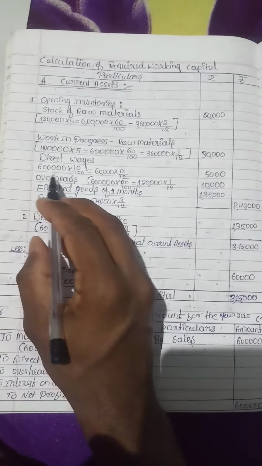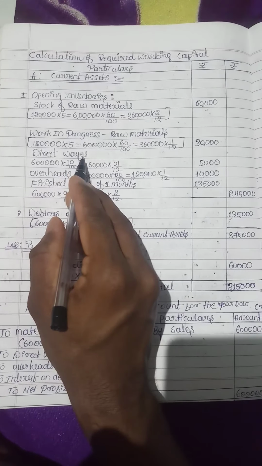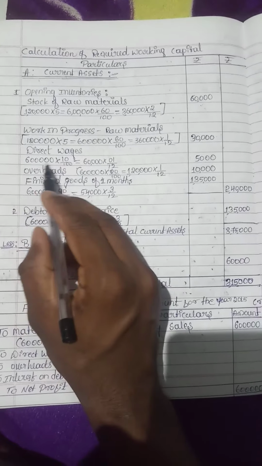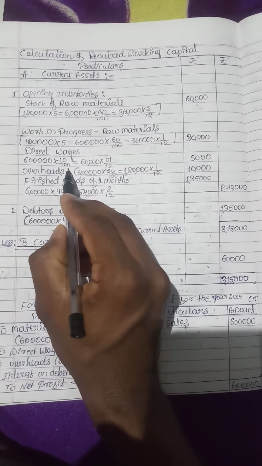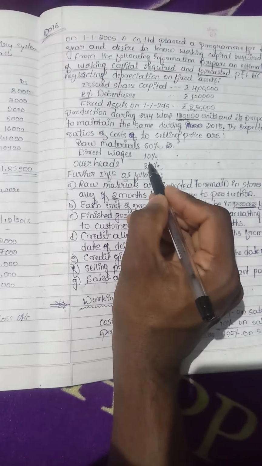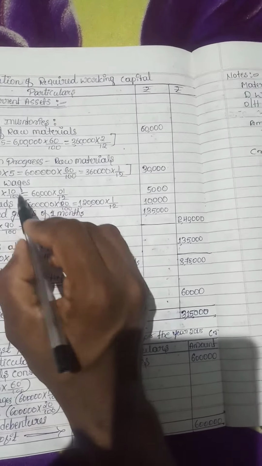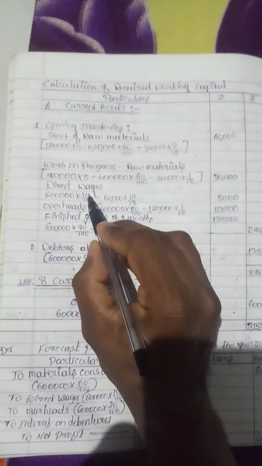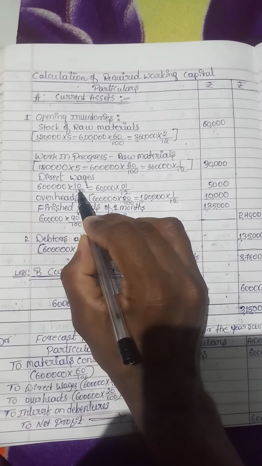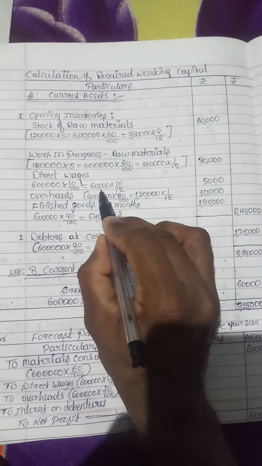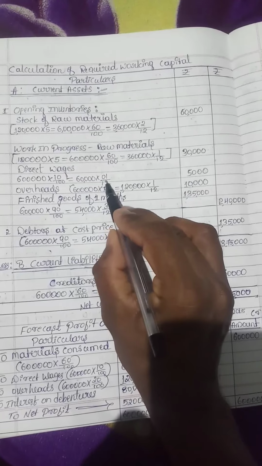Fine. Then direct wages paid. 6 lakh into 10 by 100. Why 10? Because the ratio of the direct wages is 10%. So we consider 6 lakh into 10 divided by 100 is equal to 60,000 into 1 by 12.